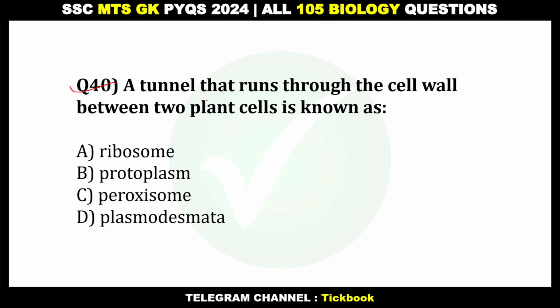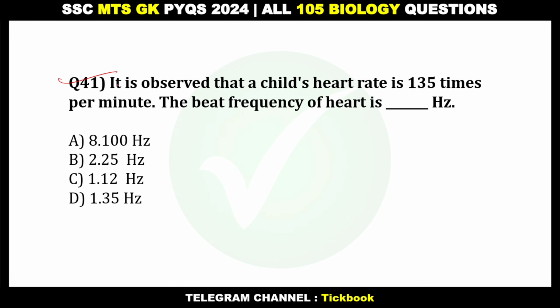40. A tunnel that runs through the cell wall between two plant cells is known as? Option number D, plasmodesmata. 41. It is observed that a child's heart rate is 135 times per minute. The beat frequency of heart is dash hertz. Option number B, 2.25 hertz.